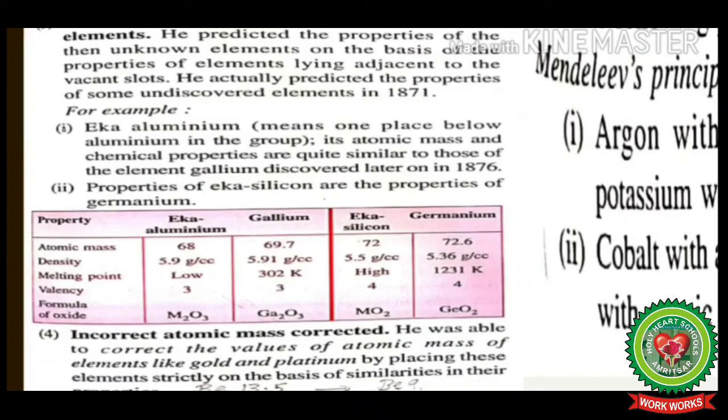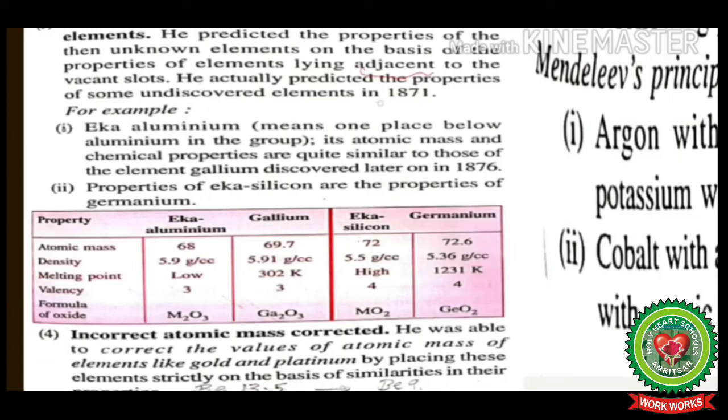The next very big achievement of Mendeleev's periodic table was that he predicted the properties of undiscovered elements. So thirdly, prediction of properties of undiscovered elements. He predicted the properties of the then unknown elements on the basis of the properties of the elements lying adjacent to the vacant slots. Adjacent means next to the vacant slots.